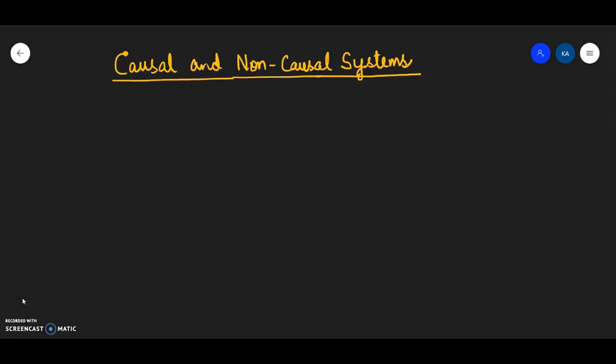Hello students, welcome back to the next lecture of Signals and Systems. In today's lecture, we are going to discuss a very important classification, that is causal and non-causal systems. Let us understand the concept through a very basic diagram. Let us suppose that we have got an input x(t) and this input is applied to a system, and on applying the input x(t), the system gives output y(t).